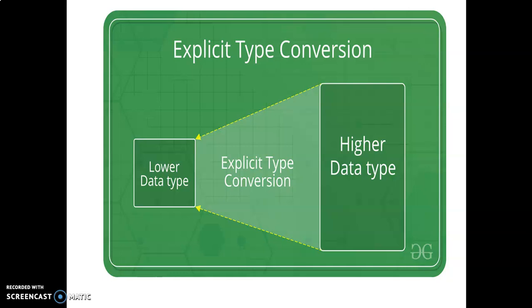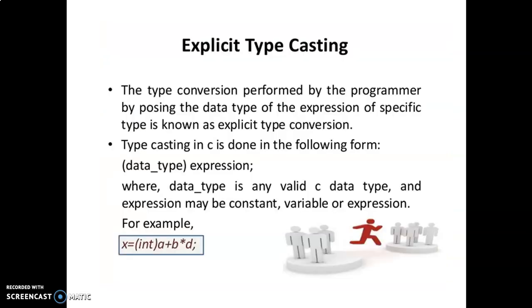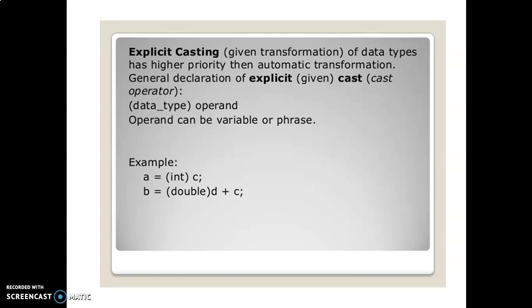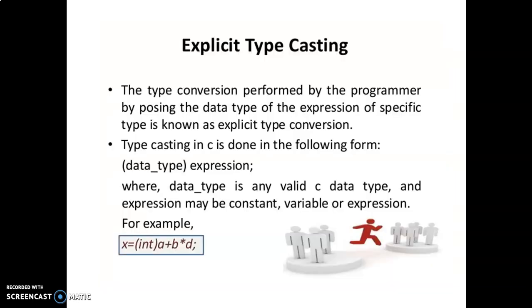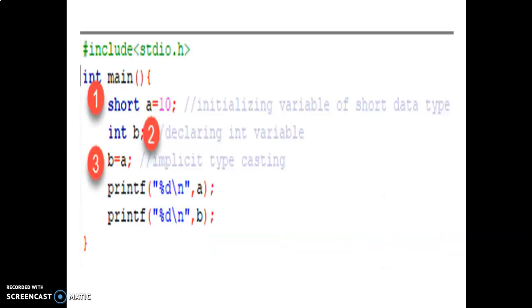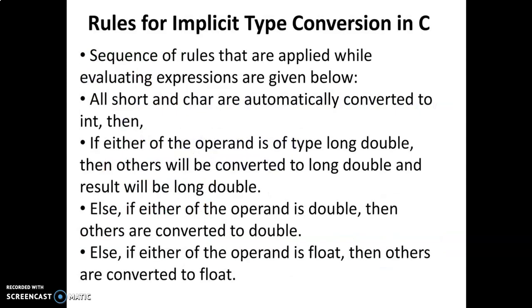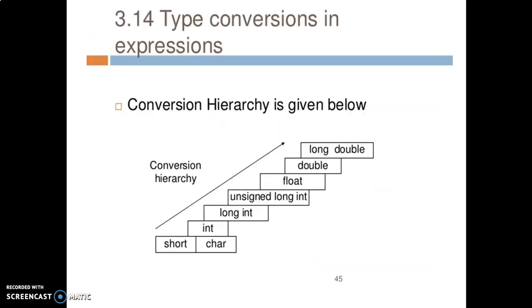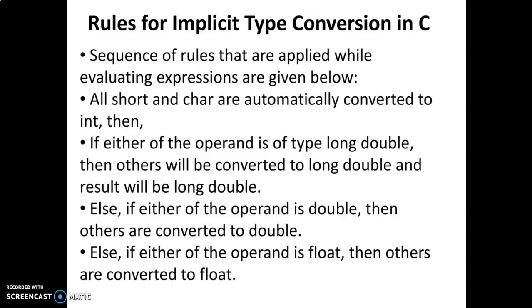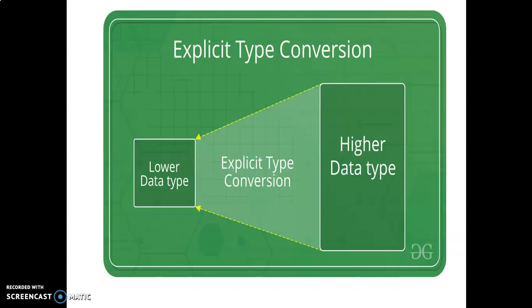In the previous examples I also showed you that float type data is forced to change into an integer type. So implicit means the lower type is changed to the higher type. Explicit means we have to force the higher data type to be converted into the lower type. This is the picture shown here. Explicit type conversion means the higher data type is converted into the lower data type.